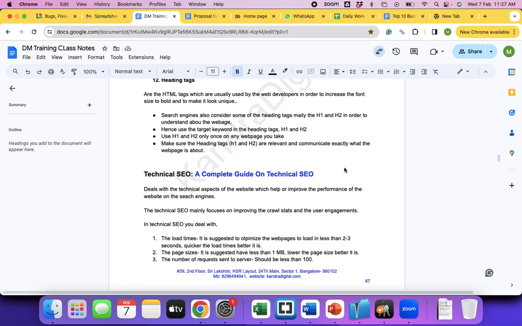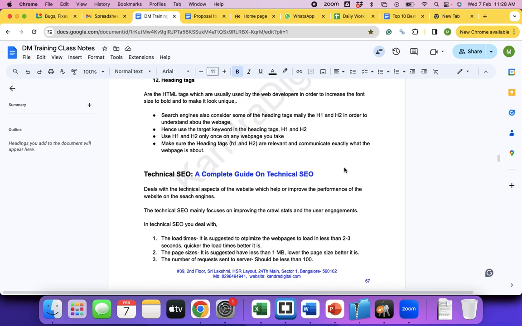So what is this technical SEO? If you go back to our search engines functionality, we understood there are three parameters that play a crucial role in ranking the website on Google, correct? Which are those three parameters?